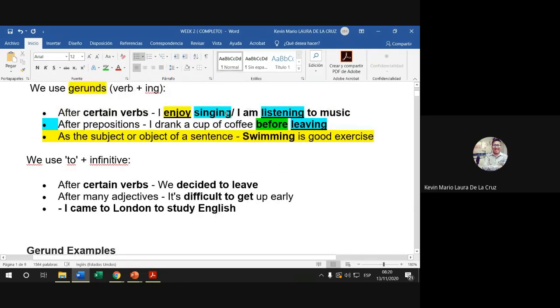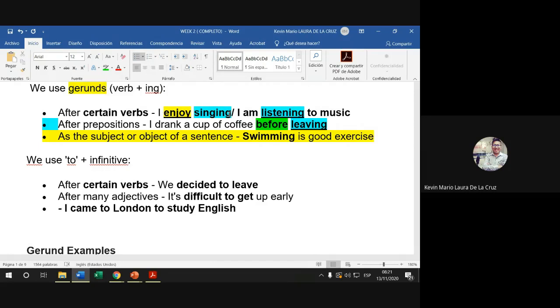Here I forgot to mention that it's not always love, hate, and others that can be followed by verbs with ing. There is a list of verbs where you can include that, and after those verbs, you have to write verbs with ing, right? Antes de acabar esta parte también me olvidé mencionar que no solamente con los verbos que expresan sentimientos, como love, hate, enjoy, mind, que después de ellos vas a usar verbos con ing, sino también con otro tipo de verbos. Hay una lista ahí que les voy a mostrar luego.